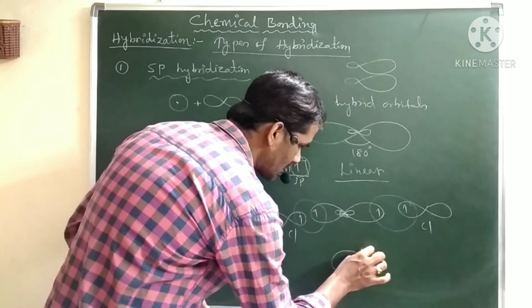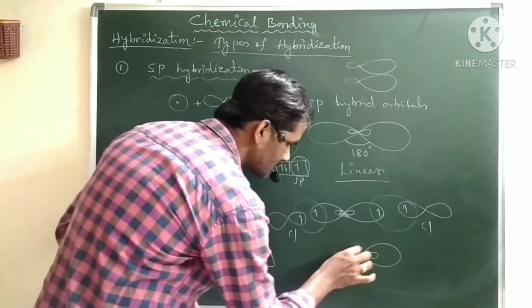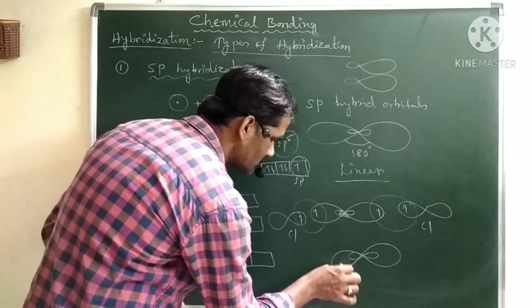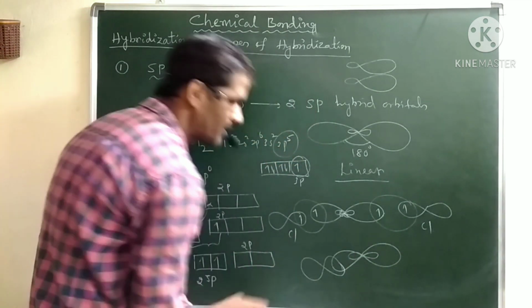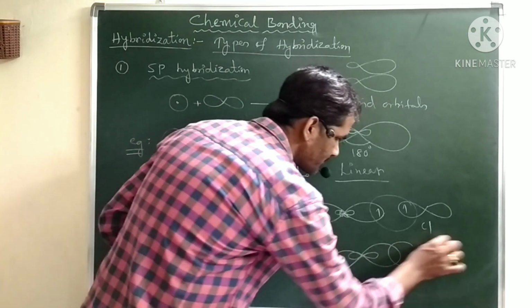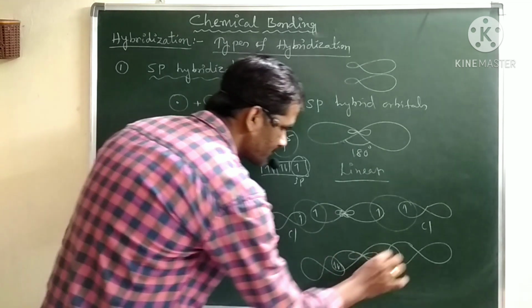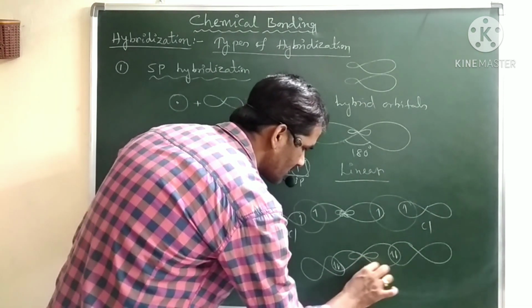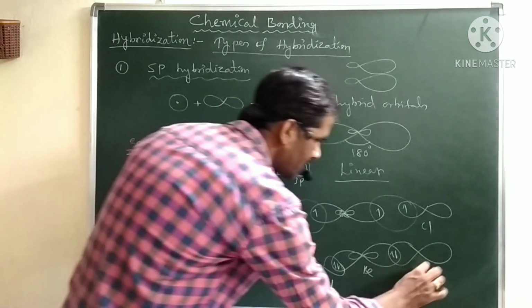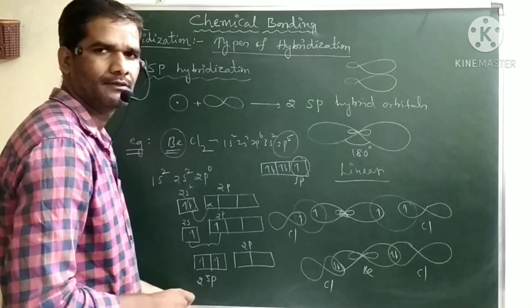Finally the overlap will take place. Here we have the beryllium, here chlorine, and here chlorine.